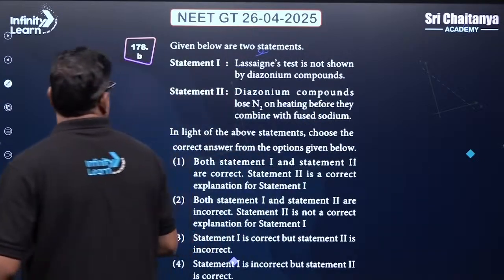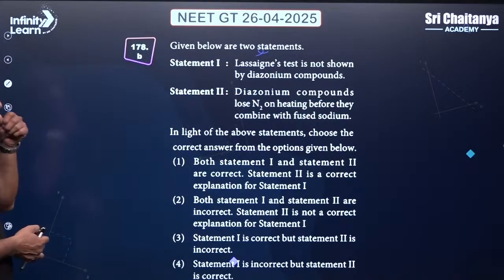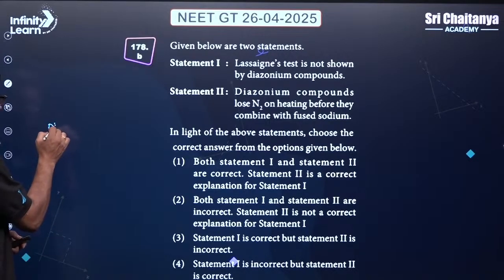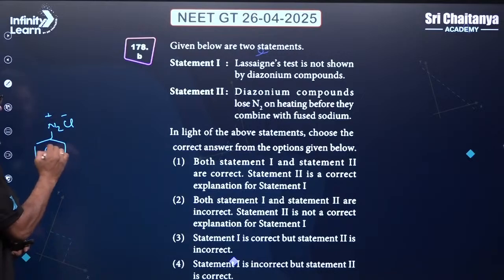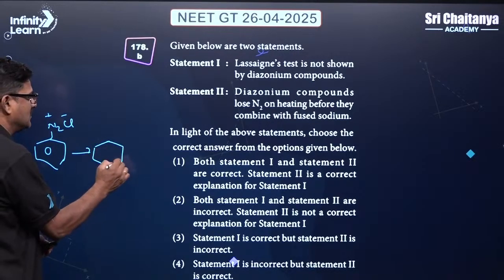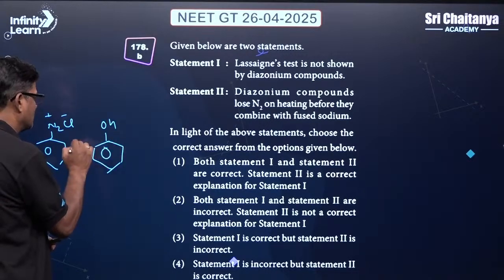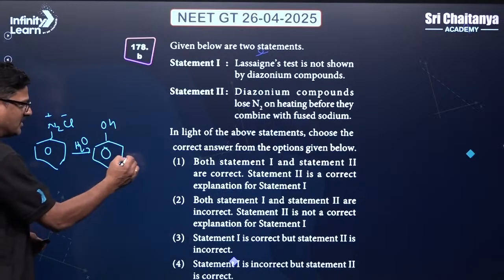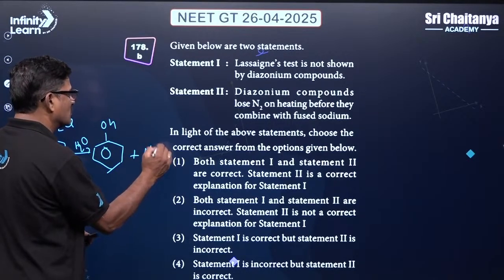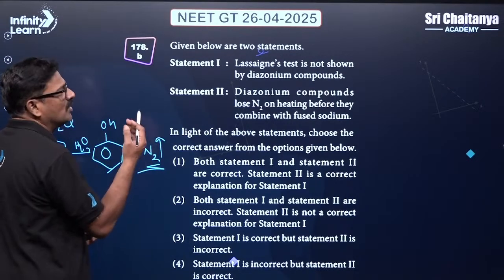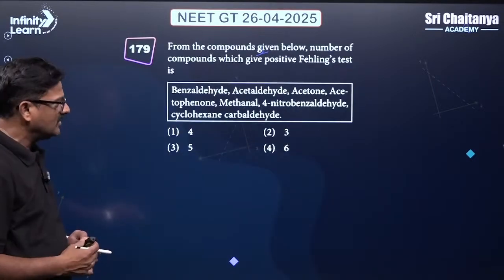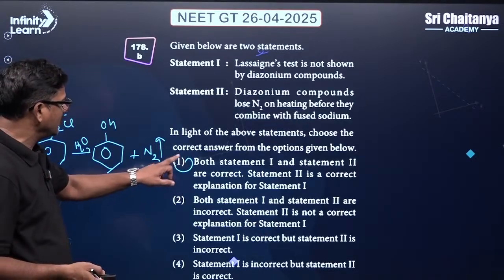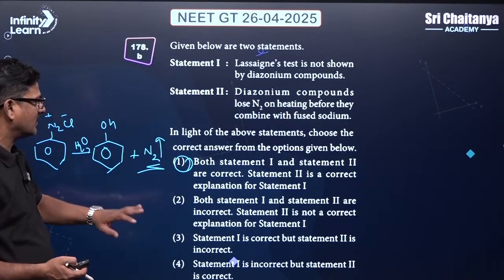And talking about the given two statements: Lassaigne test is not shown by diazonium compounds. Yes, for this diazonium compound, if we want to go for any test, such as the Lassaigne test, it is in aqueous media, and the nitrogen is going to be expelled, so it loses the nitrogen. That is the reason you can't do it. Both A and R are true, and R is the correct explanation of A.